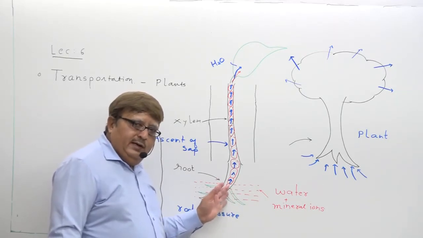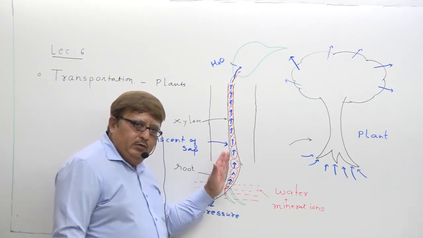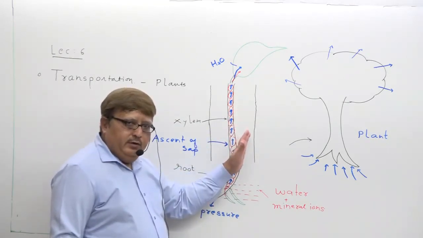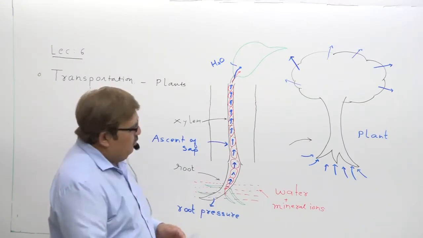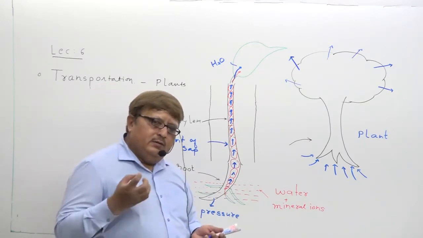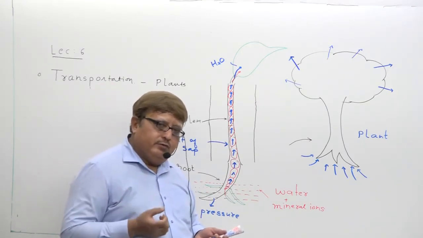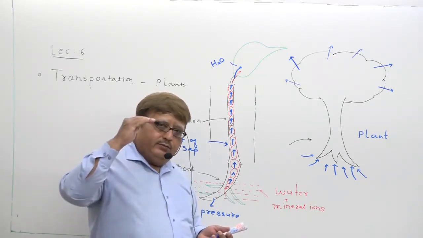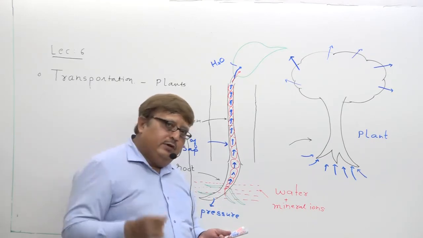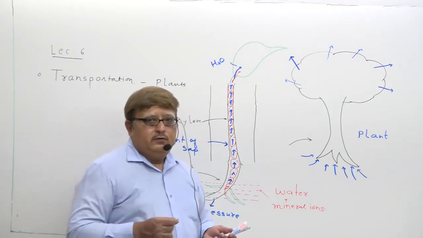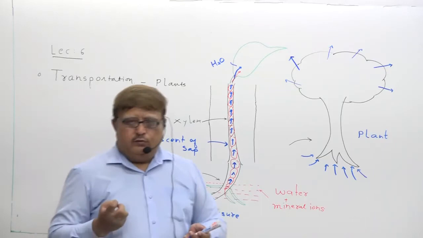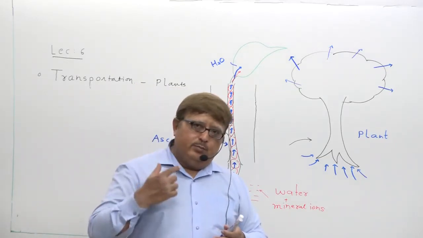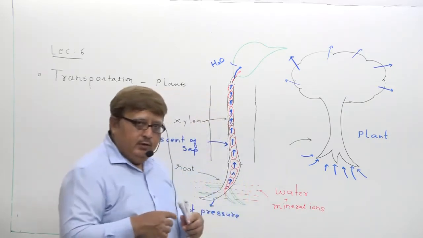It is already helping the water column to rise in the trunk. But do you require some extra force so that water can reach up to the tip of the leaf? Yes, some extra force is required for the transport of water up to the tip of the leaf if the plants are taller.